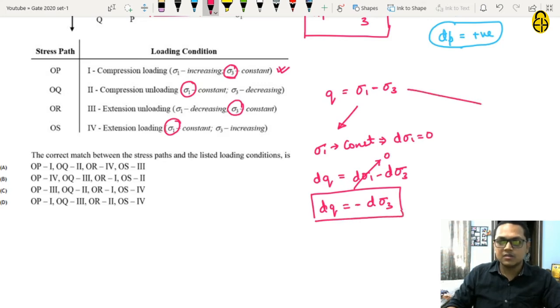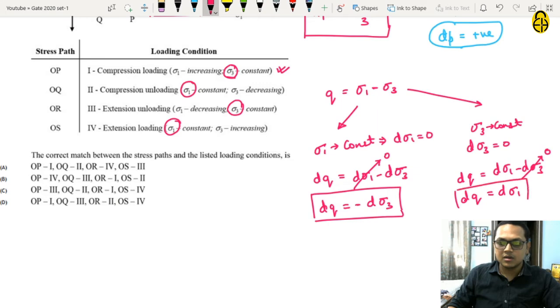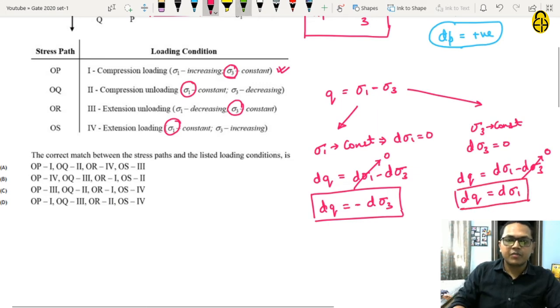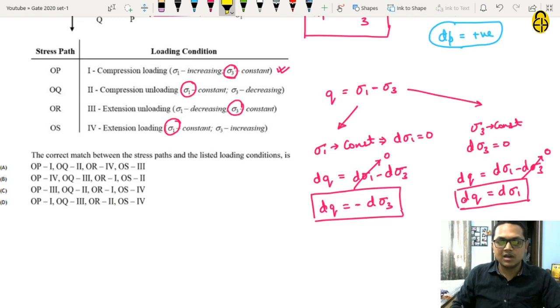And similarly, if sigma 3 is constant, then d sigma 3 will be equal to 0, and dq will be equal to d sigma 1 minus d sigma 3. Since d sigma 3 is 0, dq will be equal to only d sigma 1. So we have got the dependency of q on sigma 1 and sigma 3 in both cases, if sigma 1 is constant or sigma 3 is constant.